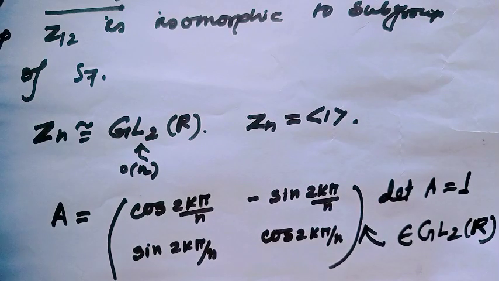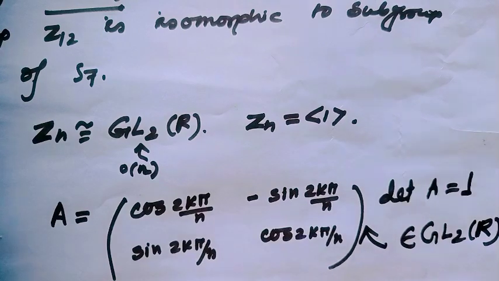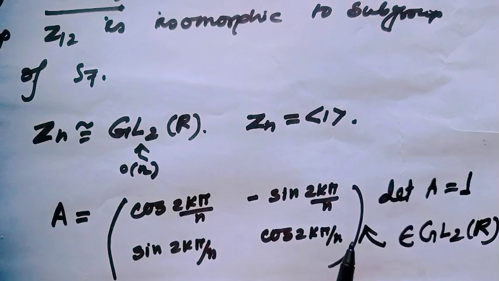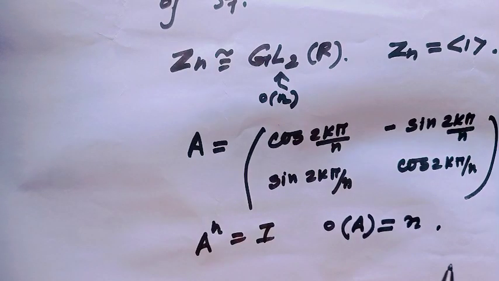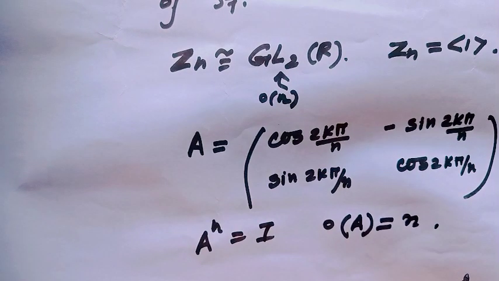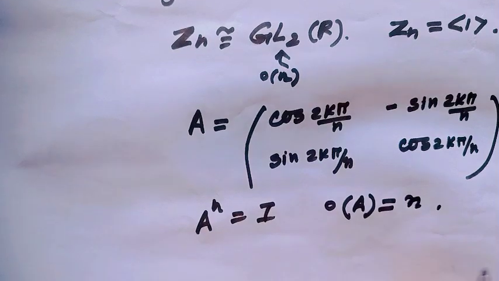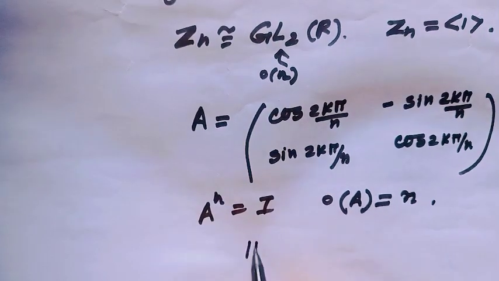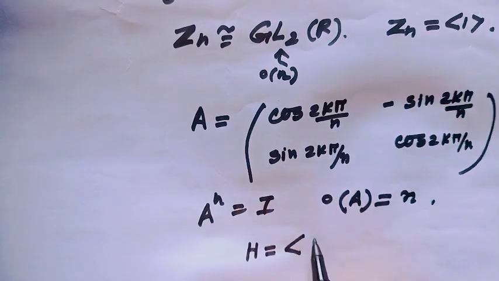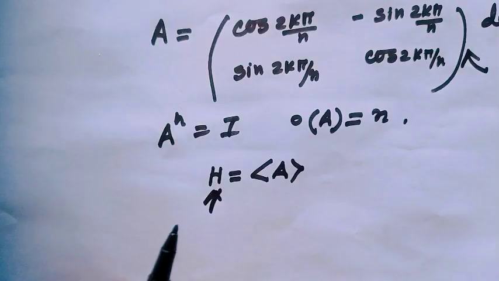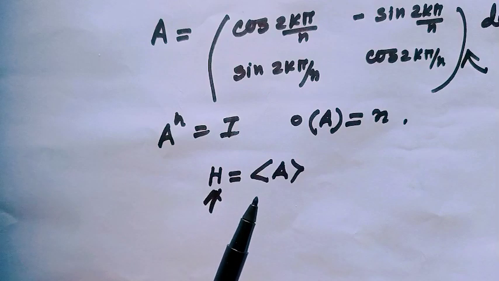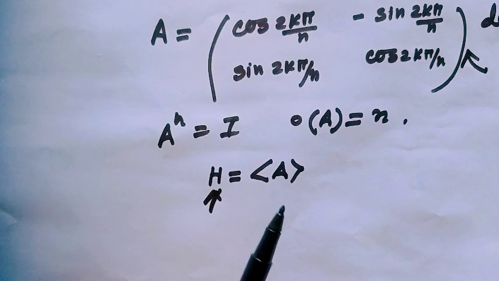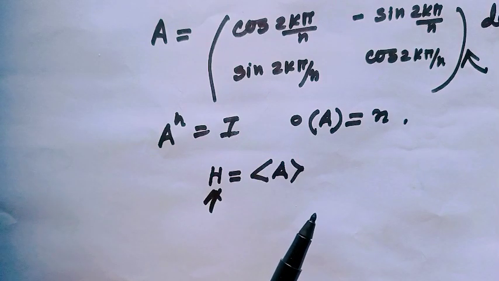This matrix is always invertible, so it belongs to GL2(R). And since the order of A is n, I can generate a subgroup generated by A. Therefore, I have a cyclic subgroup of order n in GL2(R).